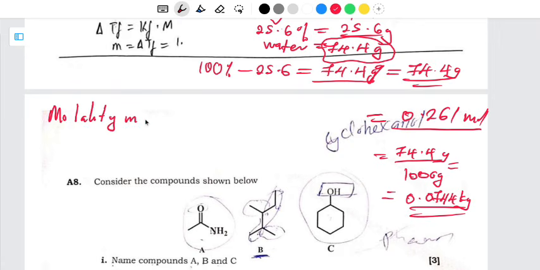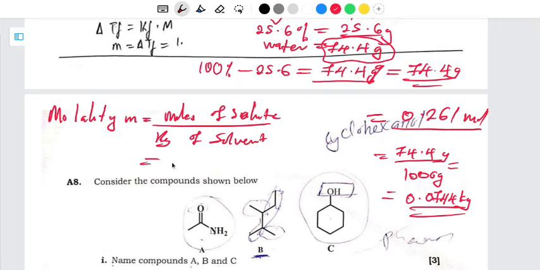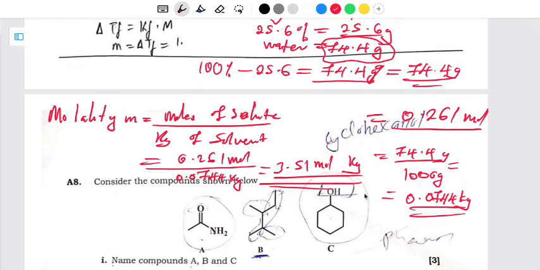Which is m, and this is going to be equal to the moles of solute divided by the kilograms of solvent. So this is the formula that you need to know. This is going to be equal to the moles of solute we have calculated to be 0.261 divided by the kg, which is 0.0744 kilograms. And when I divide, I'm going to get 3.51 moles per kilogram. So this is going to be our final answer.